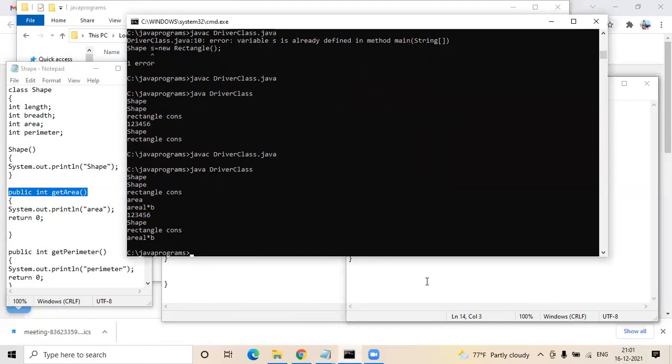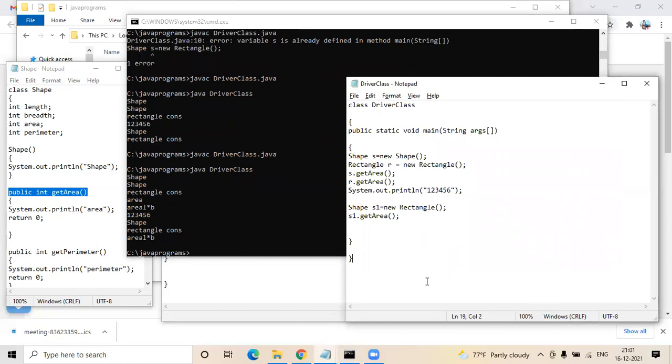1, 2, 3, 4, 5, 6. Okay, done. Now if you go for s dot get area, the shape was having the default area sysout, and it was just printing the parent sysout. Now in the rectangle get area, I'm overriding the area logic as L into B, and that got printed. Now in the second scenario I'm assigning the new rectangle object to S1, which is internally a rectangle object, but I'm giving the feasibility that it can be assigned to the parent reference, so that when I invoke s1.getArea, I can still see the output of only my rectangle and not the parent.